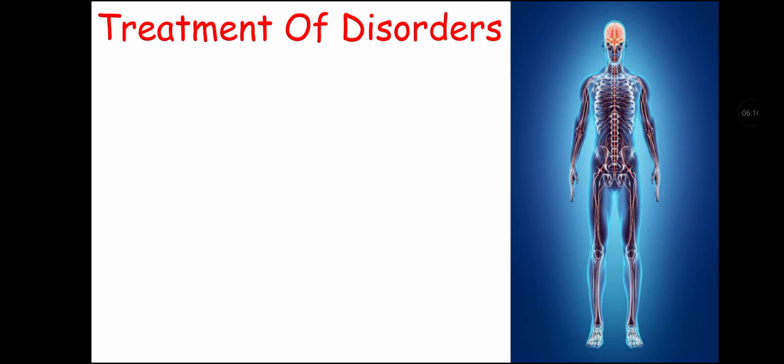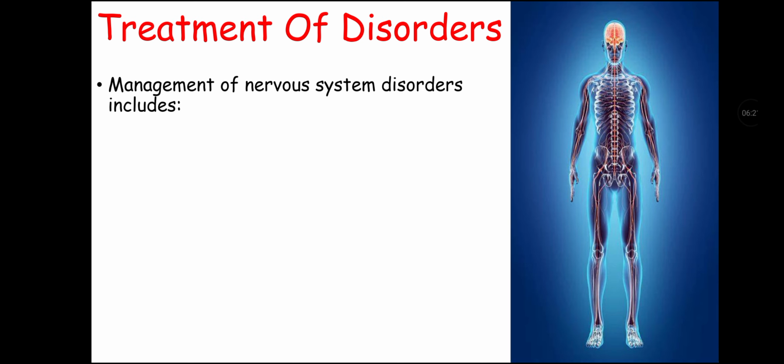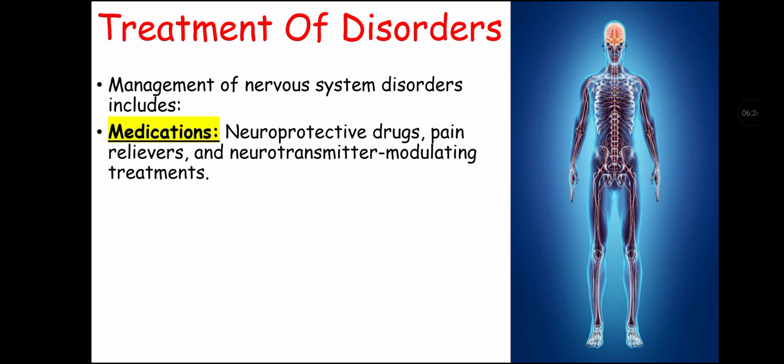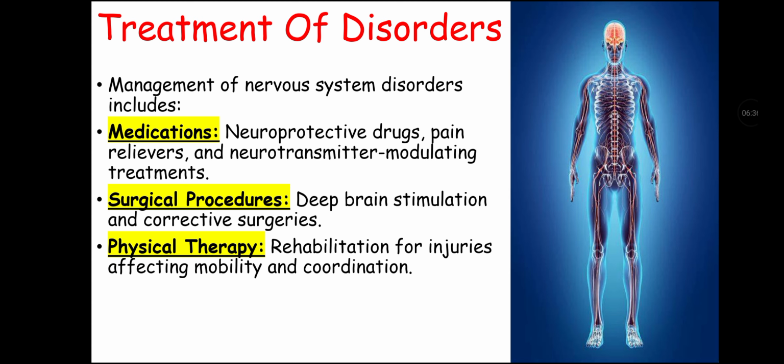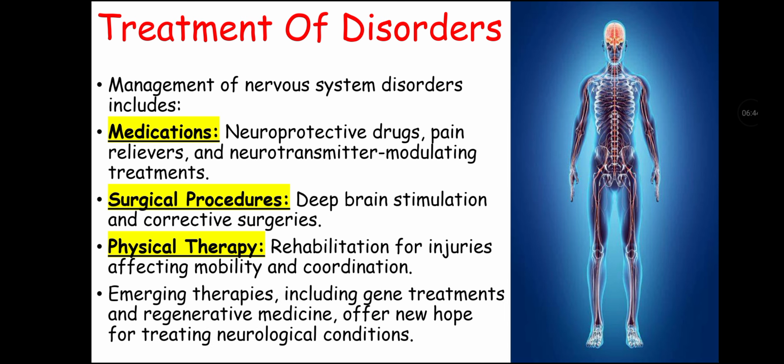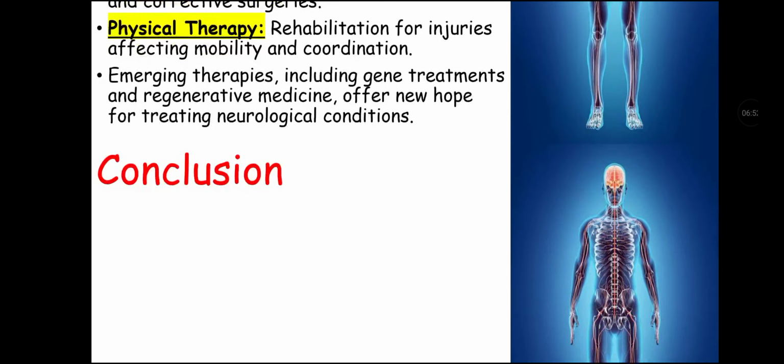Now let's talk about treatment of disorders of nervous system. Management of nervous system disorders include medications that may be neuroprotective drugs, pain relievers, and neurotransmitter modulating treatments. It may be by surgical procedure, that is deep brain stimulation and corrective surgeries. And the treatment may be by physical therapy as rehabilitation for injuries affecting mobility and coordination. It is important to do physical therapy. Emerging therapies include gene treatments and regenerative medicines offer new hope for treating neurological conditions.